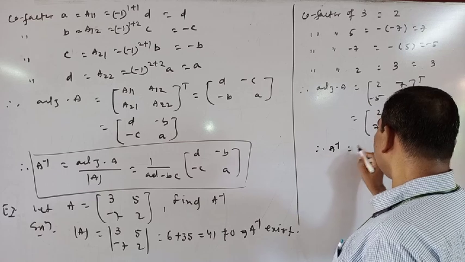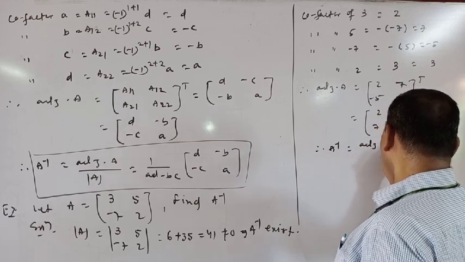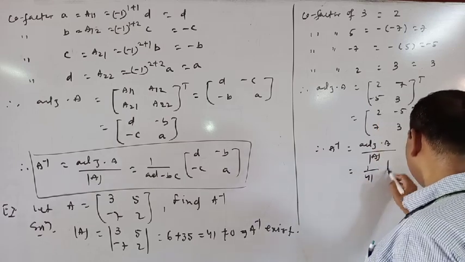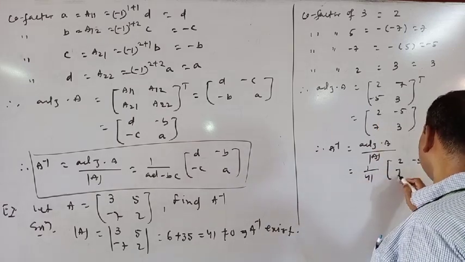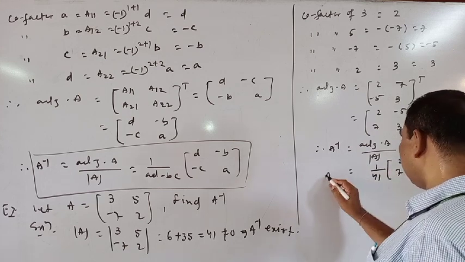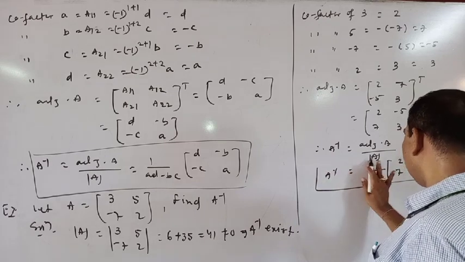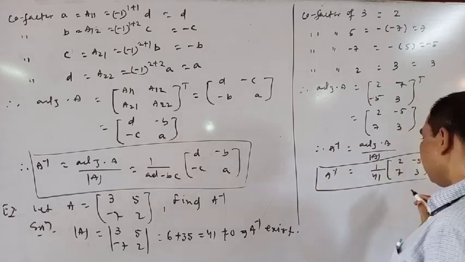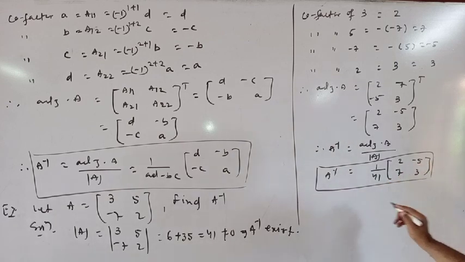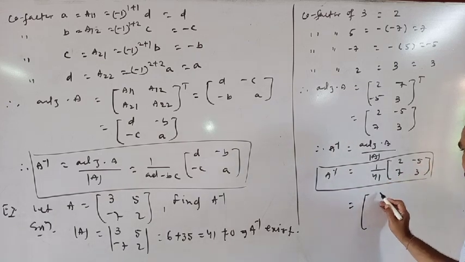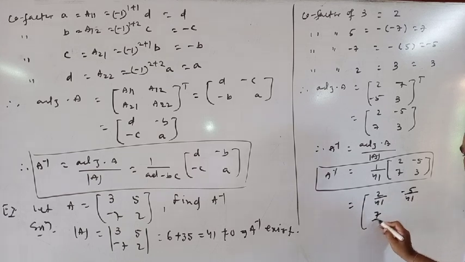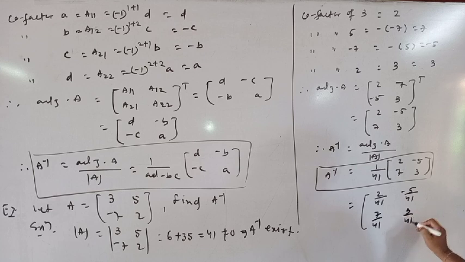Therefore, A inverse is equal to the adjoint of A divided by the determinant of A. That means 1 by 41 into [2, minus 5; 7, 3]. This is A inverse. So A inverse is equal to 1 by 41 into [2, minus 5; 7, 3]. Or you may write this as [2 by 41, minus 5 by 41; 7 by 41, 3 by 41].